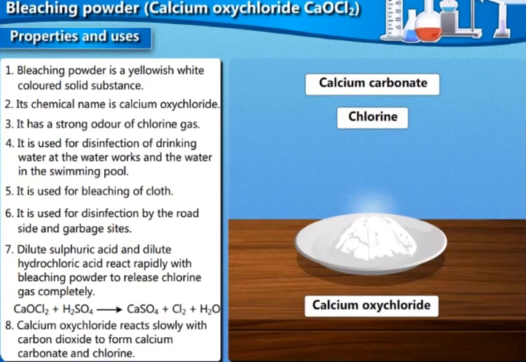Once again, see the third property. It has a strong odor of chlorine gas. So whenever you expose bleaching powder to air, what will happen? Chlorine gas will get released. As you've seen in one of the earlier reactions, they showed that reaction, no? So if you keep it open, it will give out all the chlorine gas, and that bleaching powder will become as good as useless. It will lose its disinfecting action or bleaching action. So you need to keep the bleaching powder closed as far as possible, because if you open it, the chlorine gas escapes, and the main thing is the chlorine gas.